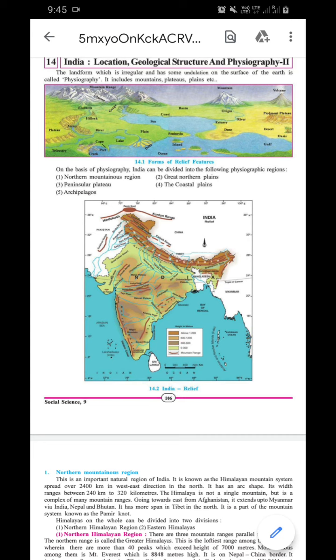But a Gulf is just the opposite: a large water body covered on three sides by land. This is the Gulf. For example, Gulf of Mannar, Gulf of Khambat, Gulf of Kutch. A huge amount of water with land on three sides is called a Gulf. Got it? So what is the peninsula and what is the Gulf? You know very well. You know what the sea is, what the ocean is.